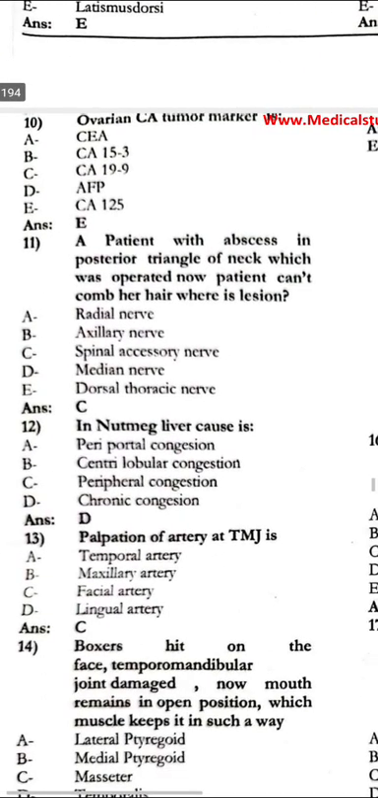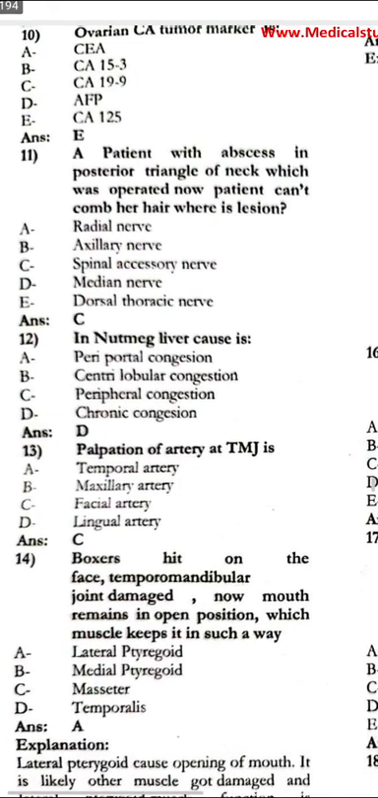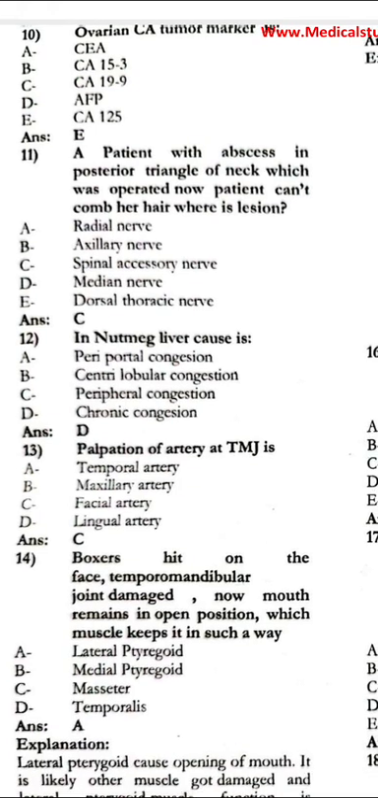The patient with an abscess in the posterior triangle of the neck, which was operated. Now the patient cannot comb her hair. The lesion is in the median nerve. That can't be the median nerve, sorry, that is the spinal accessory nerve.